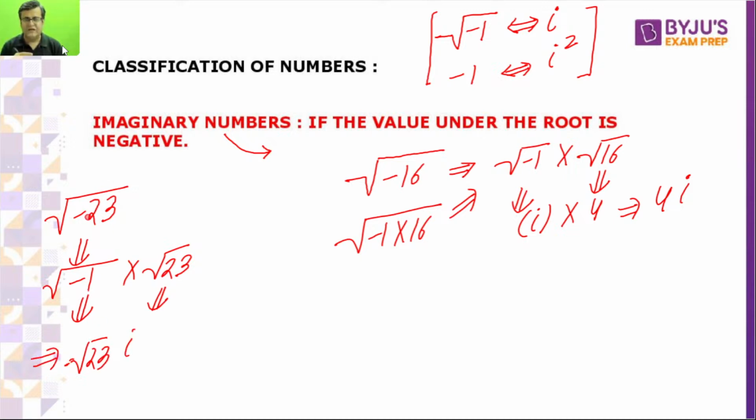Value under the root can come outside completely or may not. But value under the root with a negative sign will remain the same and can be represented as iota. So I did the same. Imaginary numbers: if the value under the root is negative, then it is imaginary.